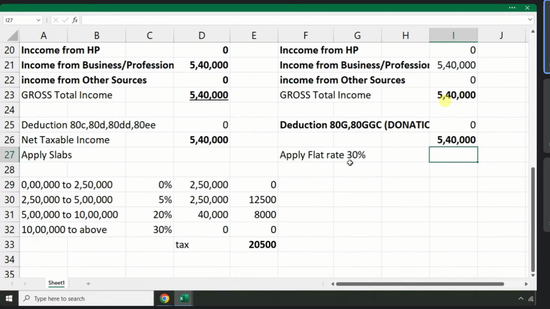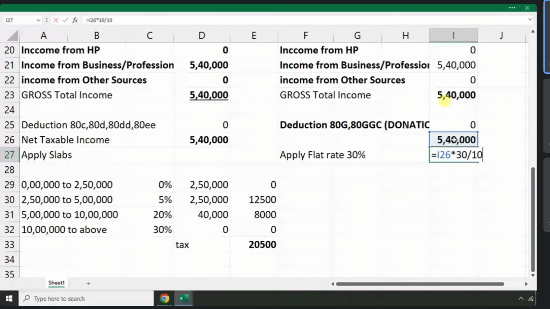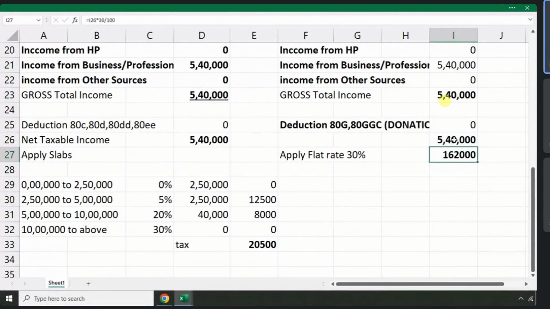Flat 30%, no slabs. Slabs are applicable only to individual persons. So if that 5,40,000 is income for any firm, they need to pay directly 30%, which is how much tax? Same profit, individual tax payable 20,500. Same profit belonging to a partnership firm, they should pay how much? 30%. There will be no slabs applicable.